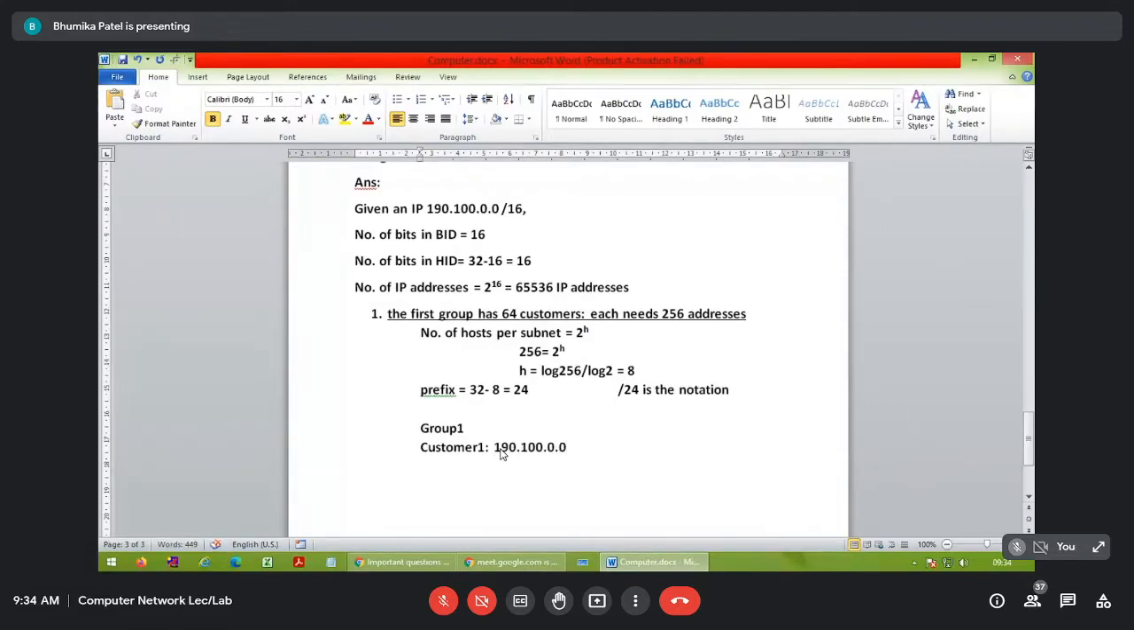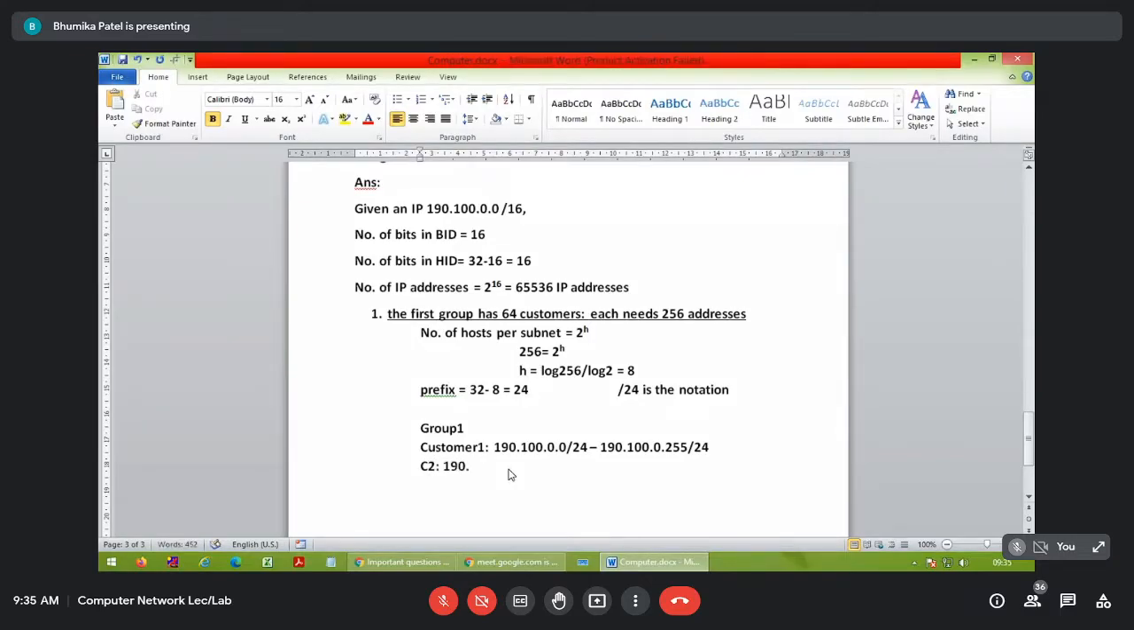190.100.0.0. Obviously first type address will start from the 0 slash what we are going to write 24. Okay, કેટલા જોઈએ છે મને? 256. So obviously it will be 190.100.0.255/24. First customer done થઈ ગયું, જેને 256 IP addresses જોતા હતા, 0 થી લઈને 255. Total will be 256. Getting everyone? Yes, ma'am.